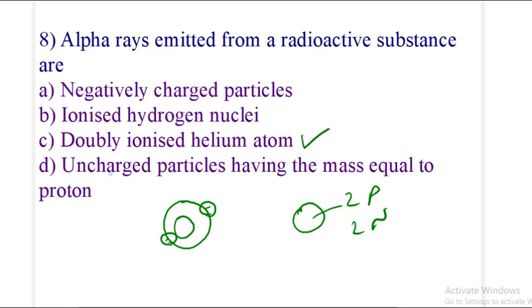So why do we call it doubly ionized? Because when the alpha particle comes out, the electrons are not there, only the nucleus is there. This nucleus is doubly ionized because it is stripped of its electrons. Two electrons have gone, so it is doubly ionized. So alpha rays emitted are doubly ionized helium atoms.